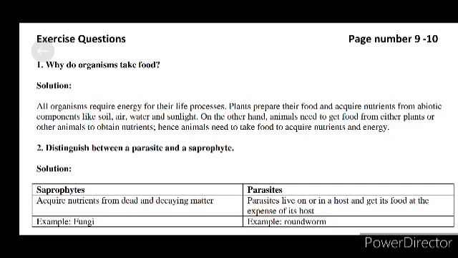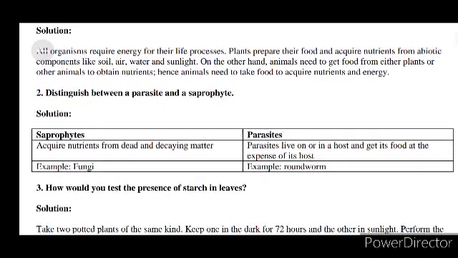The second question: distinguish between a parasite and a saprophyte. Saprophytes acquire nutrients from dead and decaying matter, for example fungi. Parasites live on or in a host and get their food at the expense of the host, for example roundworm.